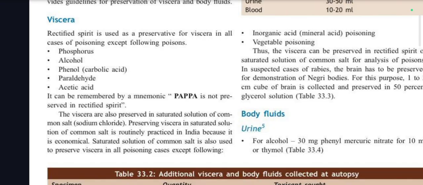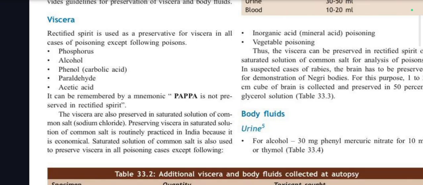In which of the poisoning you are not going to use rectified spirit? Phosphorus, alcohol, phenol, paraldehyde and acetic acid. Mnemonic is PAPA. Phosphorus, alcohol, phenol, paraldehyde and acetic acid. So it is not preserved in rectified spirit.